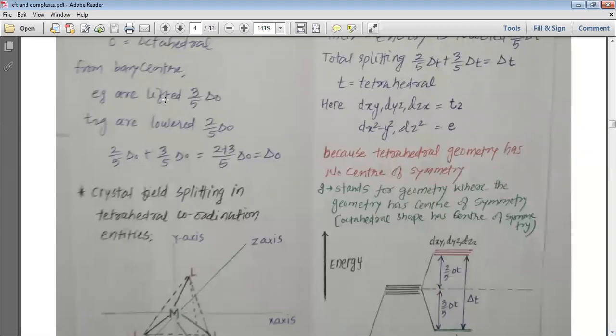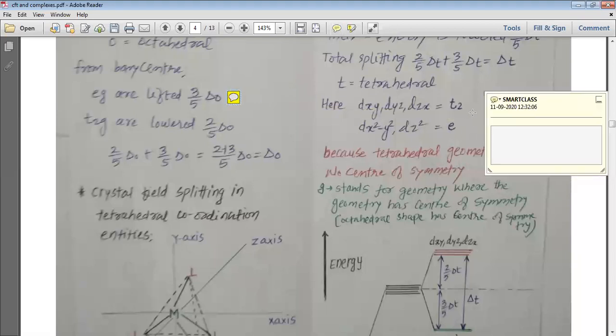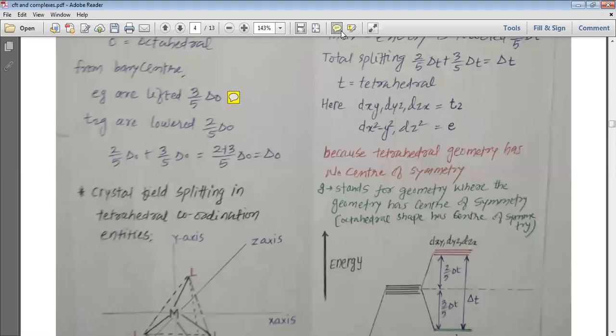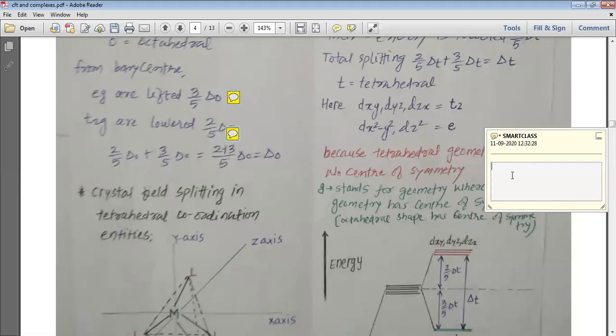From the barycenter, Eg is lifted by 3 by 5 delta O, which can also be represented as plus 0.6 delta O, and T2g is lowered by 2 by 5 delta O, which can also be written as minus 0.4 delta O.